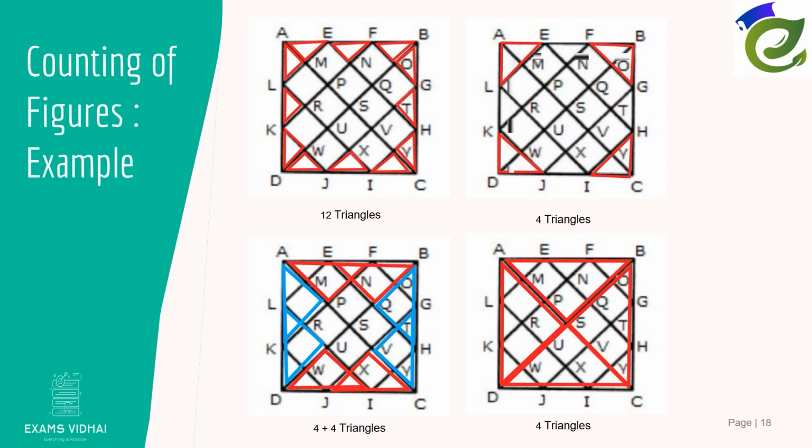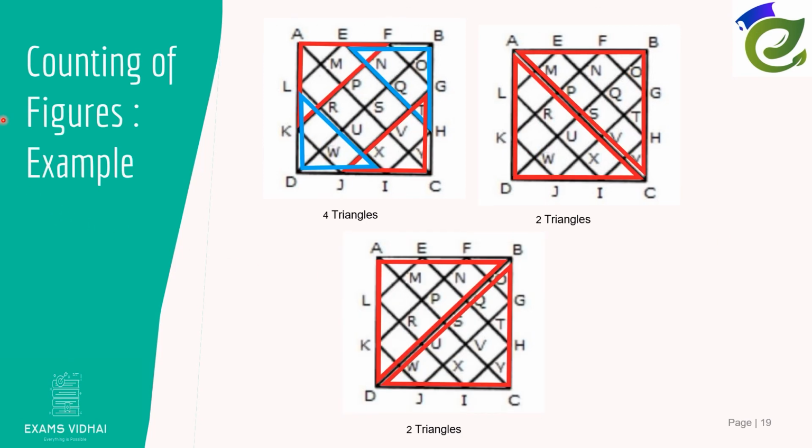There are more triangles to be constructed. If we come to the next slide and observe more carefully, even this will give us triangles. E, B, H; G, C, J; I, D, L; and K, A, F. So here we get four more triangles.